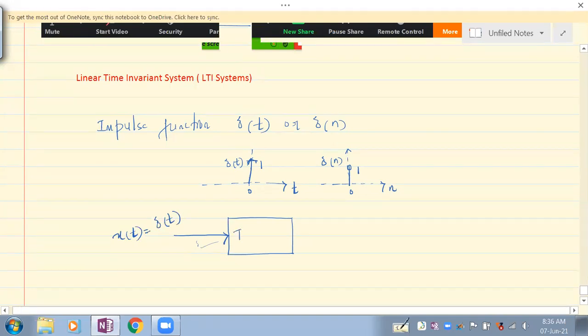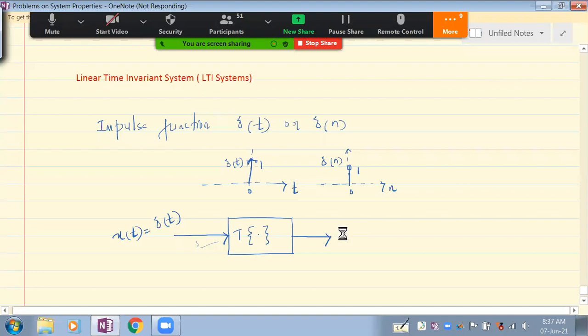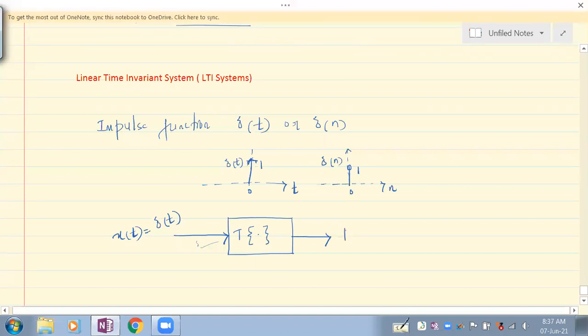Then the response to this delta of t, what is it represented as? It is represented as h of t.